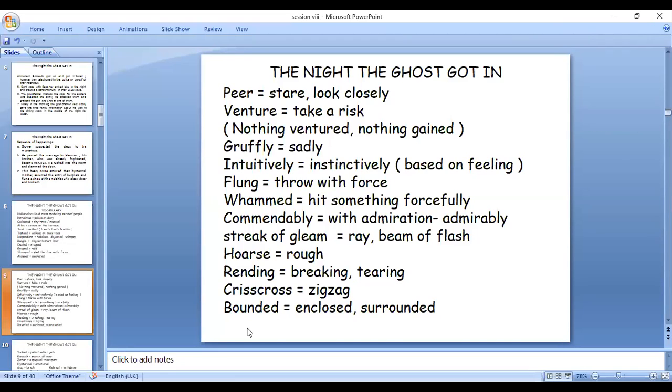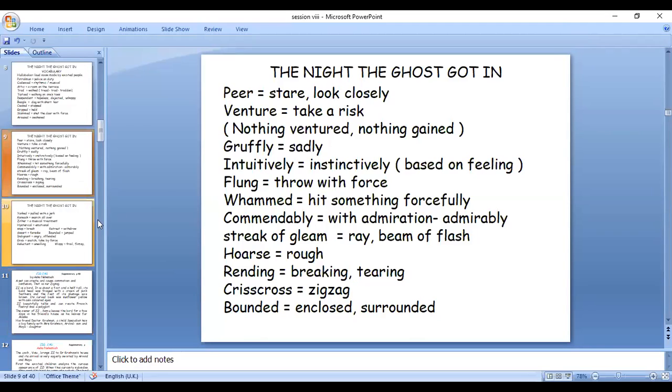Crisscross means zigzag. Crisscross, this way and that way. Okay, and then bounded means enclosed or surrounded. Bounded, from bound, boundary. The word comes. Bounded, enclosed or surrounded. That is the last word. Bounded, I think, is the last word.